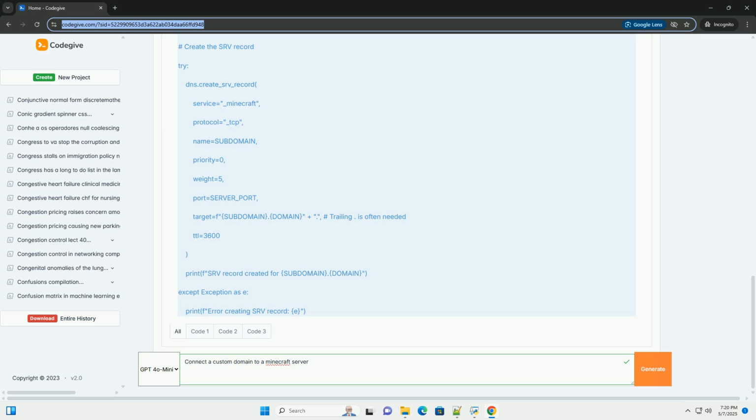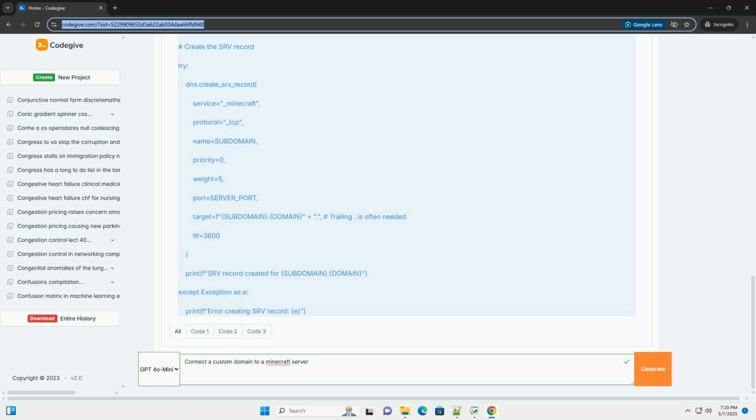Port: the port number your Minecraft server is running on, usually 25565. Target / value / host: the domain name of your Minecraft server. This is usually the same as the name field but without the underscore Minecraft._TCP. In our example, this would be play.miserver.com, again, with the trailing dot.